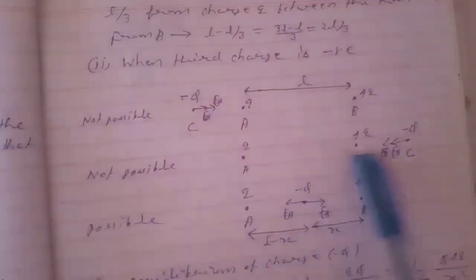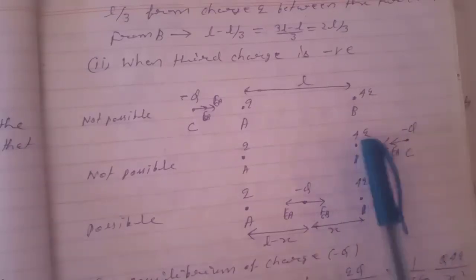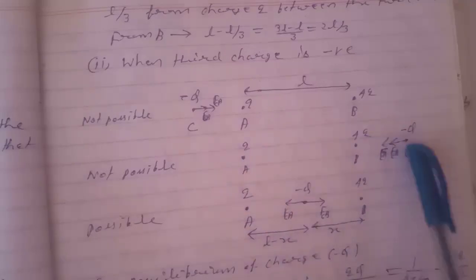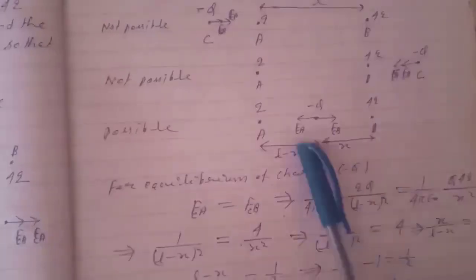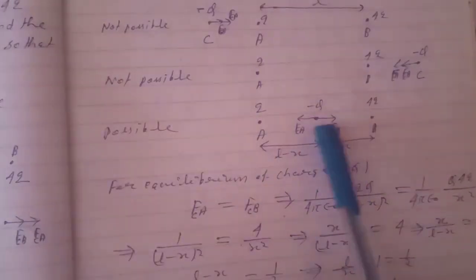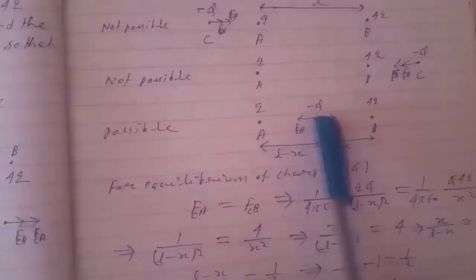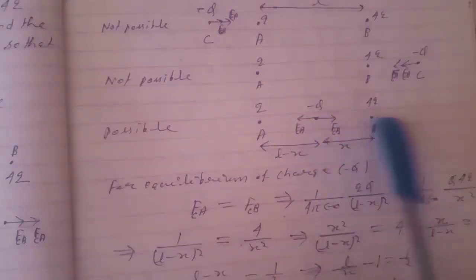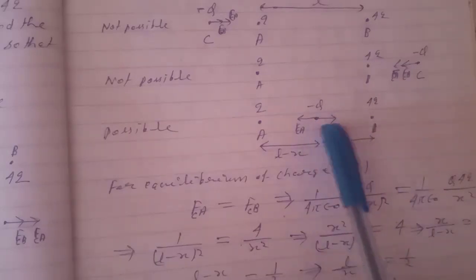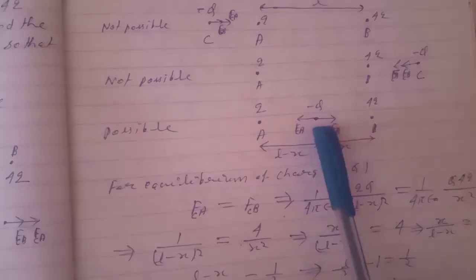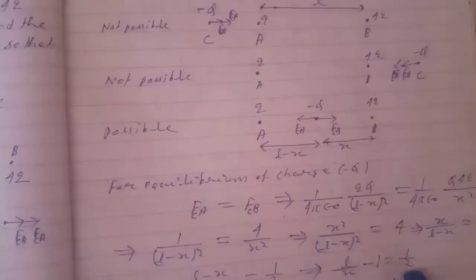Again, next case we see, if the charge is placed at this place, then again it is attracted by this charge, and so it will not remain in equilibrium. Next, if minus q charge is placed in between these two charges, then this charge will attract in this direction and this charge will attract in this direction. So there may be an equilibrium position at this point, and this will depend on where it is placed.